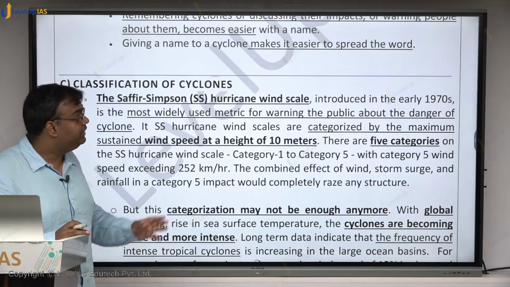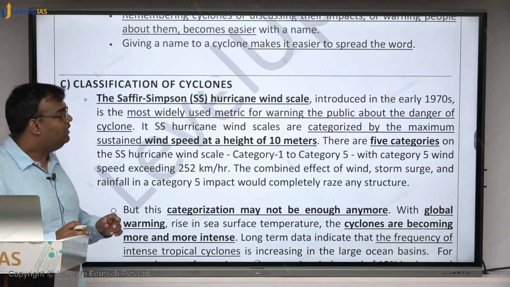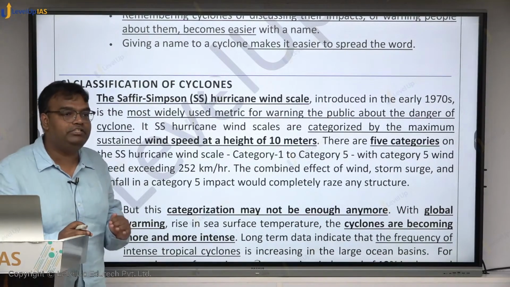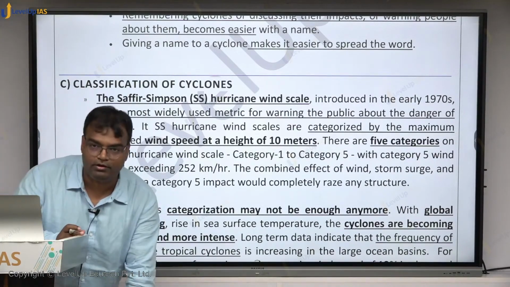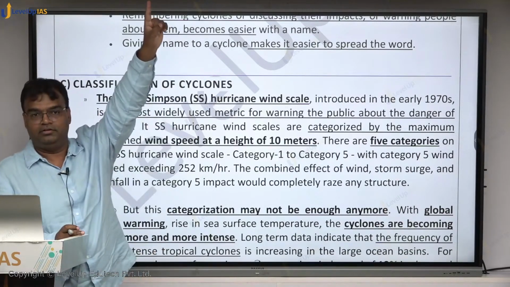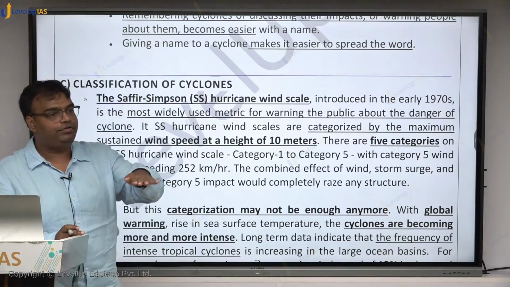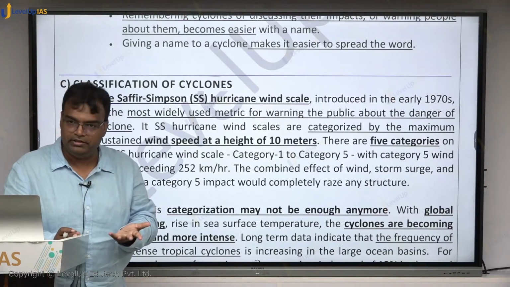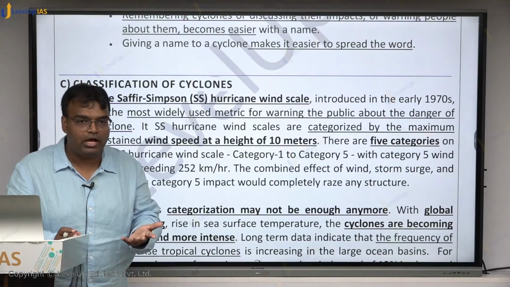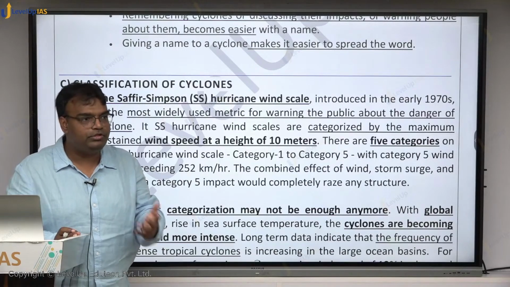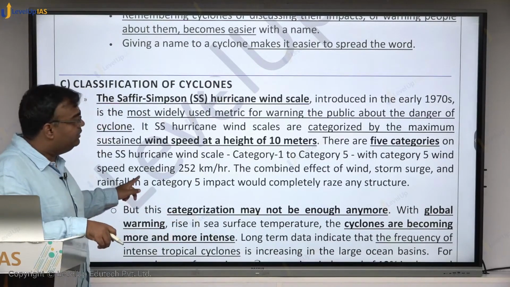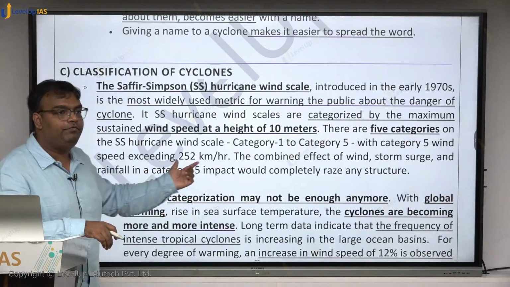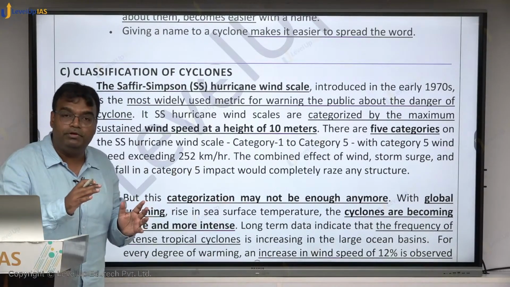It was given in 1970s and it categorizes cyclones on the basis of wind speed at a height of 10 meter, not at the ground level, not at much higher level, at a height of 10 meter. What is the wind speed of the cyclone? Higher the wind speed, more damage it may cause, and based on that it categorizes cyclones in category 1 to category 5.